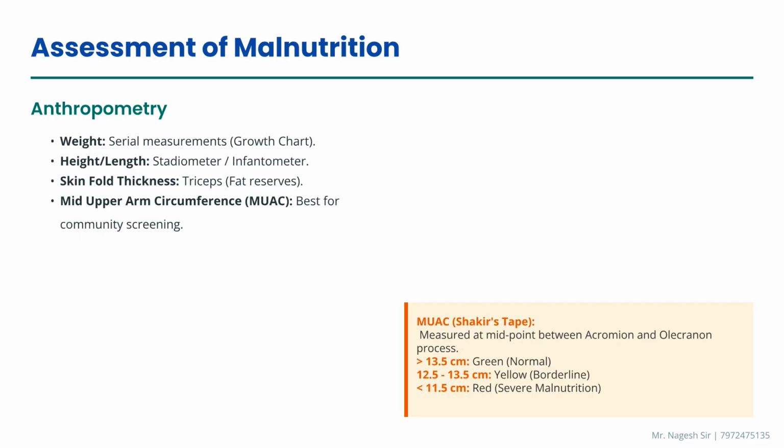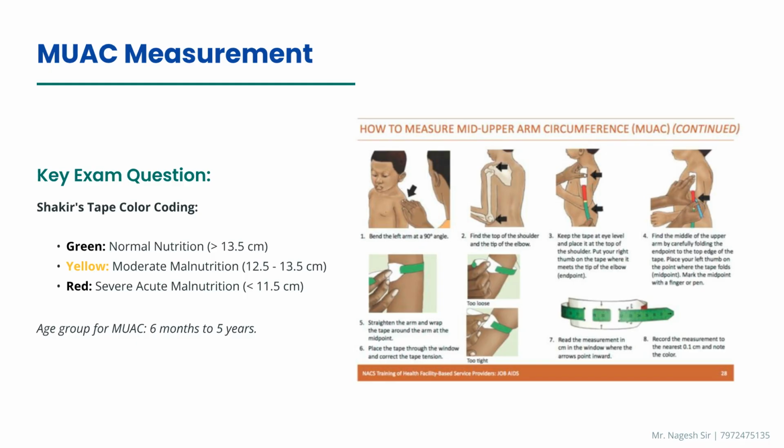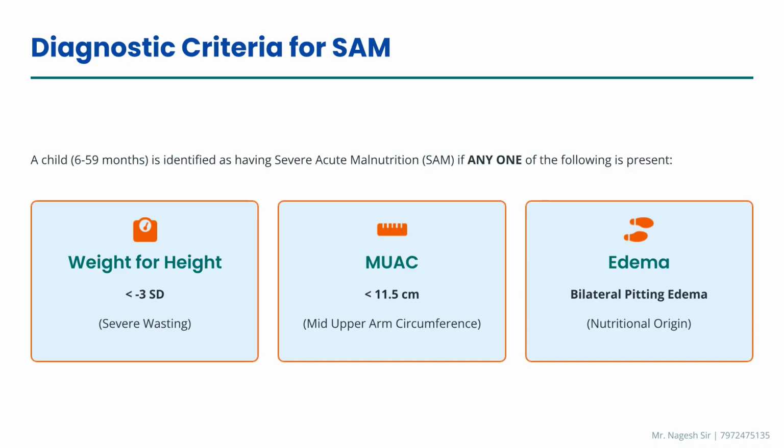Assessment of malnutrition involves anthropometric measurements like weight and height. Mid-upper arm circumference, or MUAC, is best for community screening, measured between the acromion and olecranon. The MUAC measurement uses Shakir's tape. For children aged 6 months to 5 years, a circumference below 11.5 centimeters is considered severe acute malnutrition, or the red zone. Diagnostic criteria for severe acute malnutrition in children aged 6 to 59 months require any one of 3 conditions: weight for height below -3 SD, MUAC below 11.5 centimeters, or bilateral pitting edema.